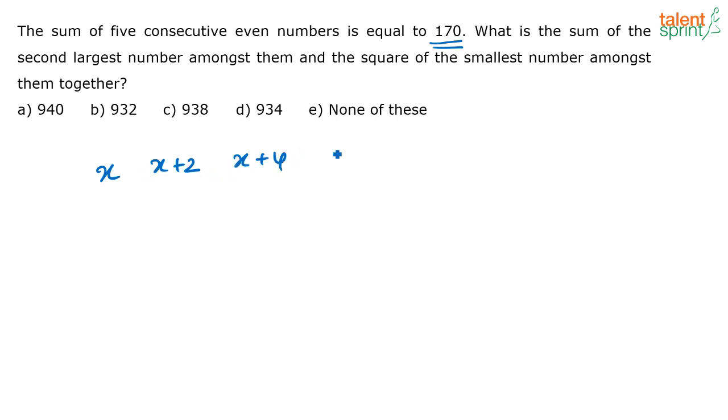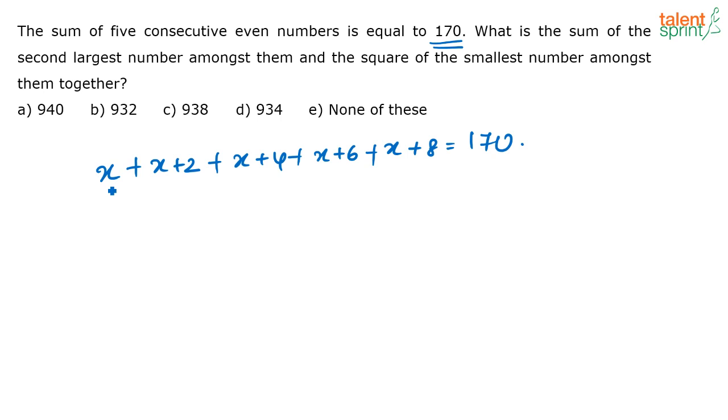Correct? So you have x plus 4, then you have x plus 6, x plus 8. So you need 5 consecutive even numbers, 1, 2, 3, 4 and 5. So you just add it, and if you add it, it equals 170. That's what they have given.